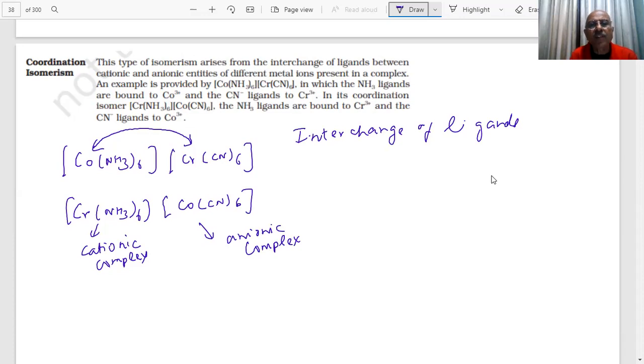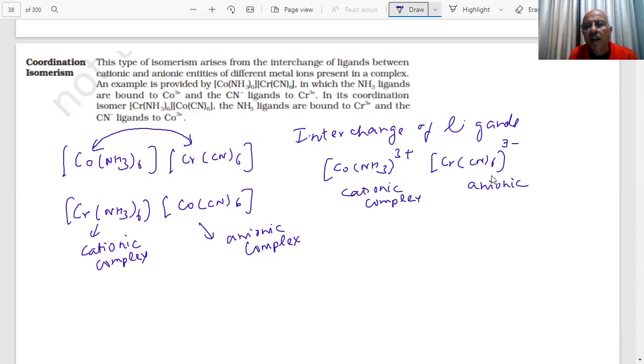Such isomers are called coordination isomers, students. It is something like this: [Cr(NH3)6]3+ and [Co(CN)6]3-. This is the cationic complex, and this is my anionic complex ion, students. There is an interchange of ligands between the cationic and anionic entities of different metals.